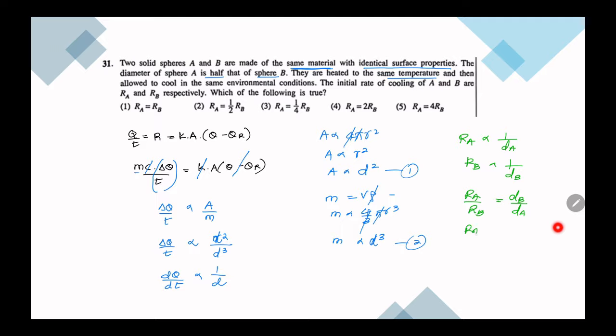They say A is half of B, then RA is 2 times RB. Fourth answer.